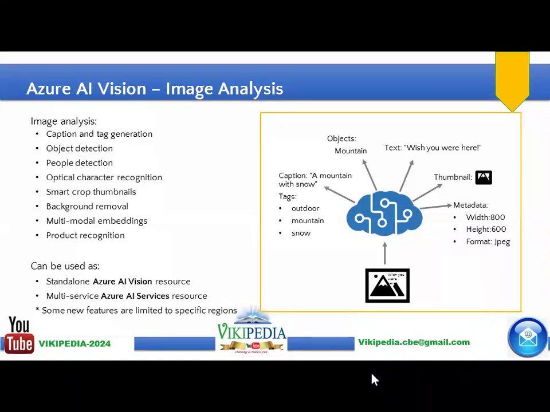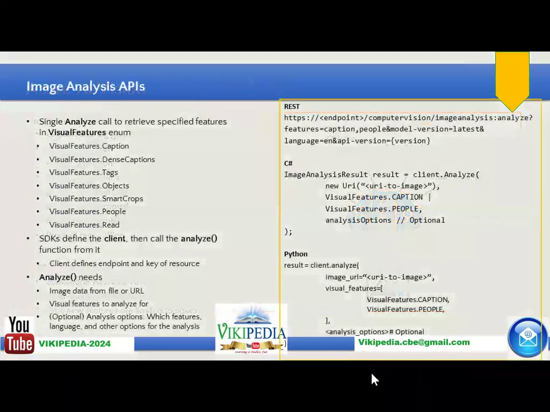For implementing AI Vision Services, you have to create a resource account. You can create it as a standalone Azure AI Vision service resource, or you can create a multi-service AI service account. If you are integrating this image analysis along with some other type of AI services, then you can create a multi-service Azure AI service resource.